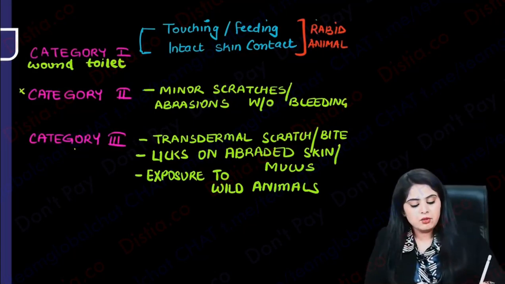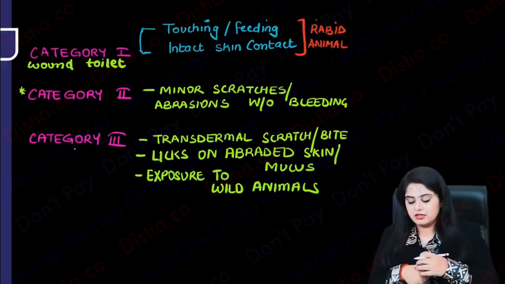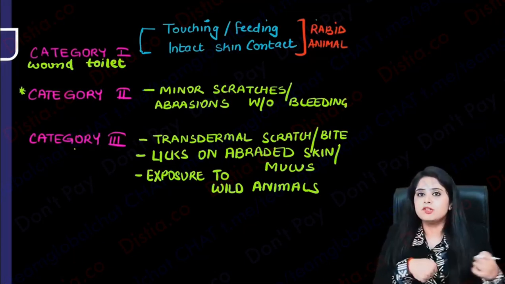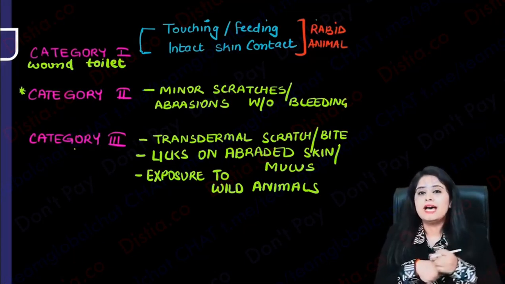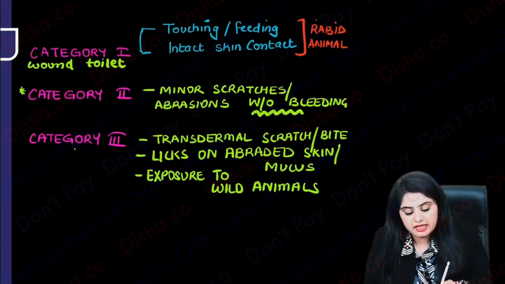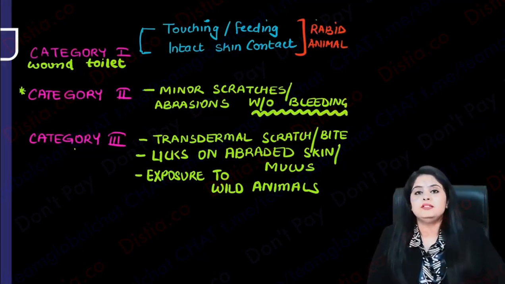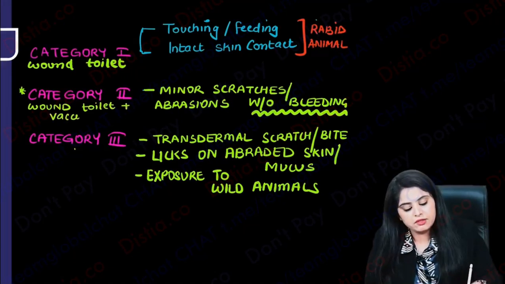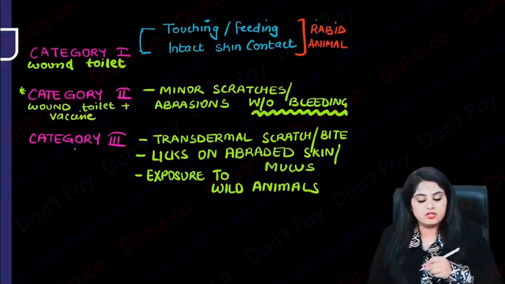However, if that dog has ended up scratching you, some nail scratch, paw scratch, or the tooth has just scratched, there are minor scratches, minor abrasions, the rule being that there is no bleeding, that means that there is category 2. What are you going to do? You're going to, of course, clean the wound. Wound toilet is always going to be done, but along with that, you are going to give the patient vaccine. I'll tell you the vaccine regimes.